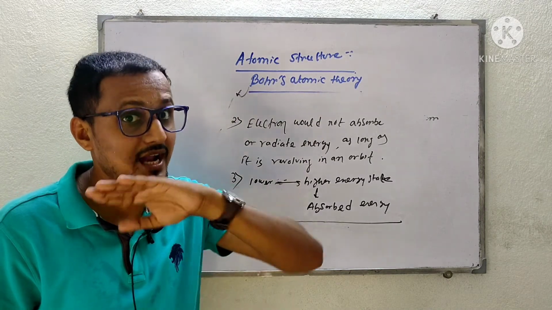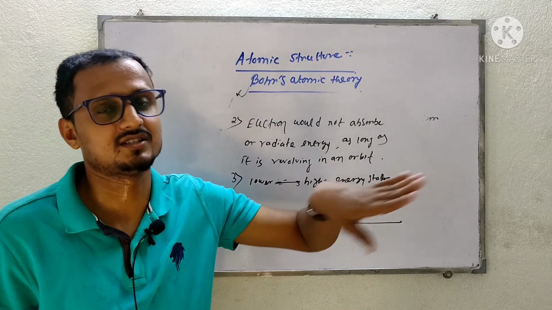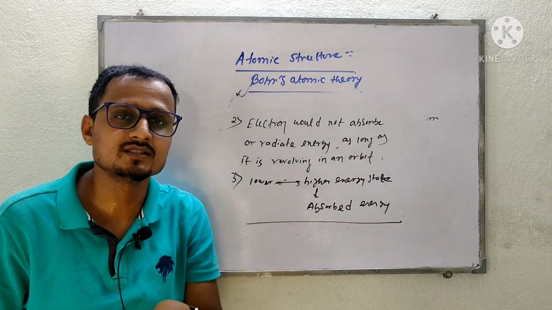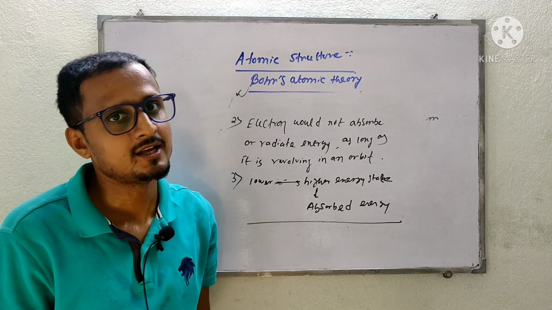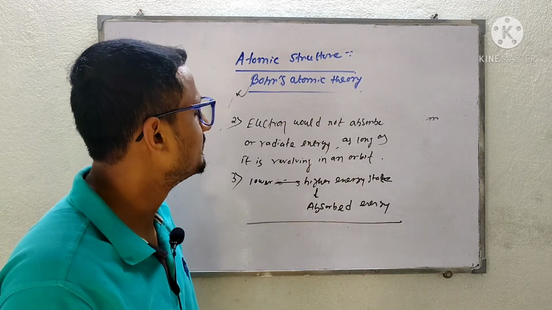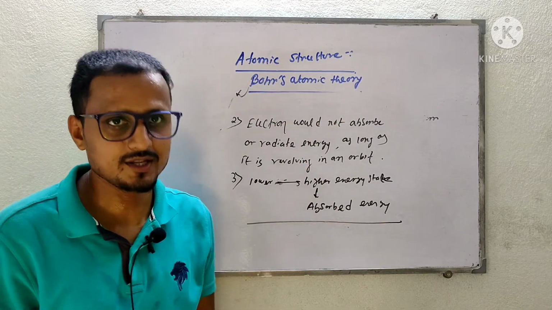The higher energy state is called an excited state, and the lower energy state is called the ground state. So this is the overall Bohr's atomic theory.